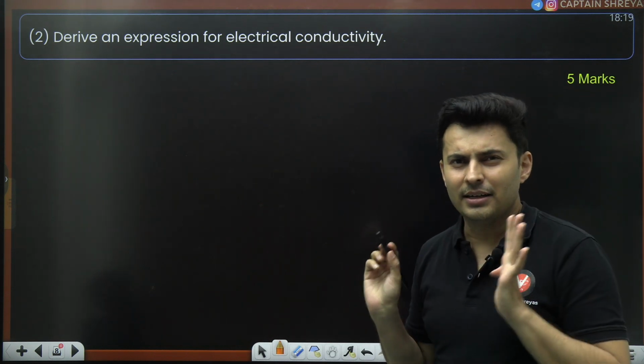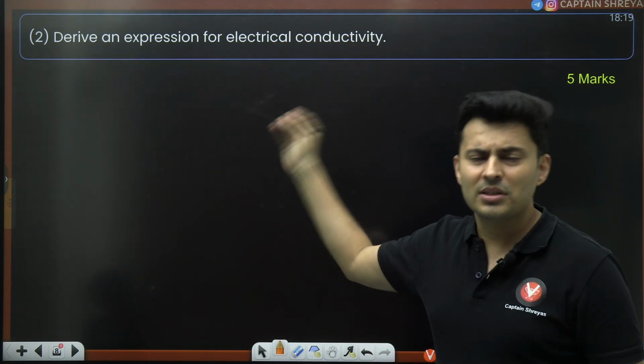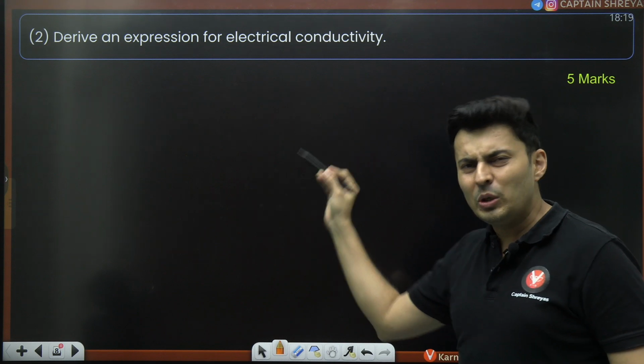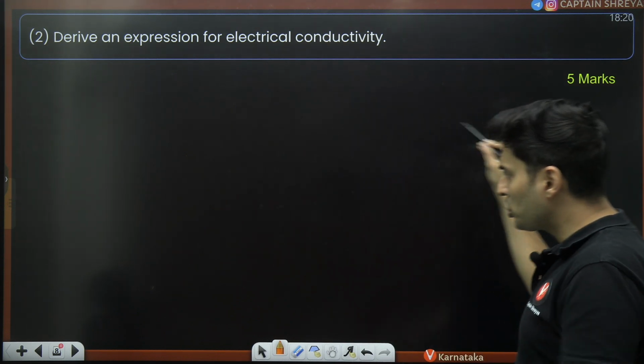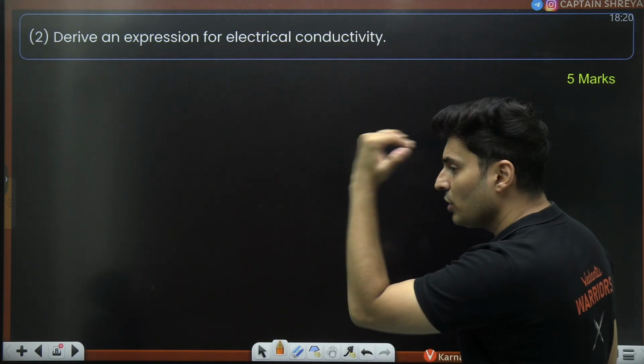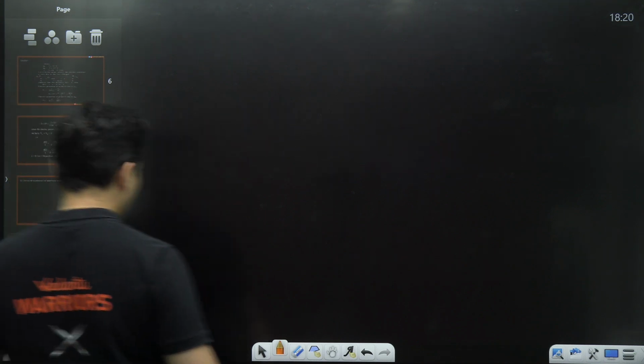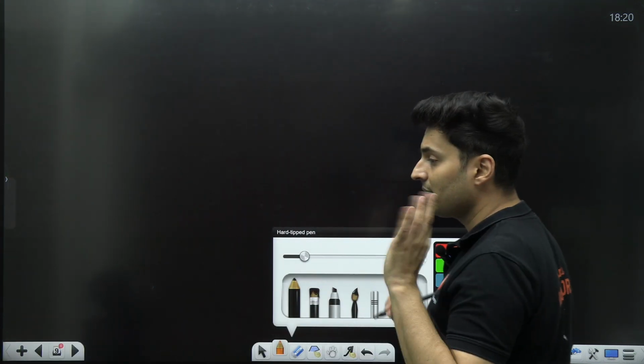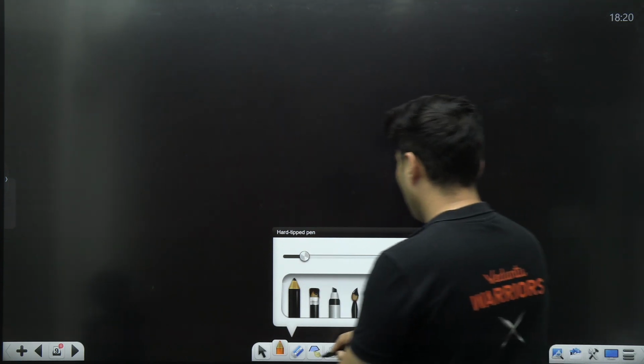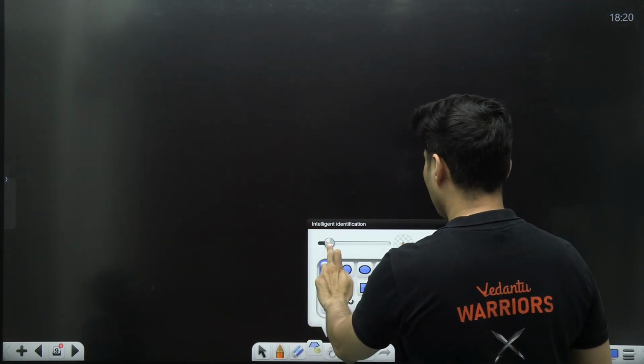In the description part, you can write where I is current, tau is relaxation time, and so on. You explain those things in detail. I will show you all the important steps so that it is built up in your memory. Okay, so let's start. The first thing that you will do is derive the formula for current. It's a big question. So you have to start with that particular derivation, my dear students.